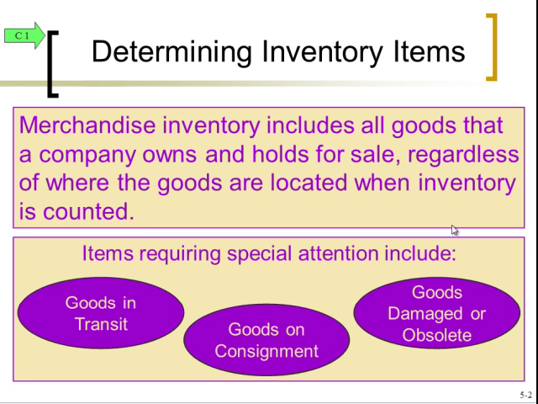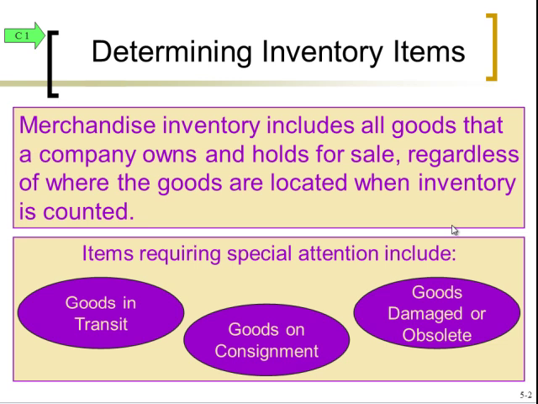So if they buy clothes, if they buy food, they're reselling that. But on the other hand, if Walmart buys a forklift or some other piece of equipment that they're using in their operations, they're not planning on reselling it, that would not be considered inventory for Walmart. However, the company that sold the forklift or the other equipment, that would be inventory for them because that is what they sell. So that's the key thing to keep in mind when we're talking about inventory. What is inventory for one company may not be inventory for another. It depends on what they're selling.